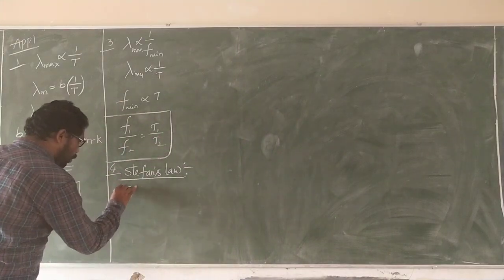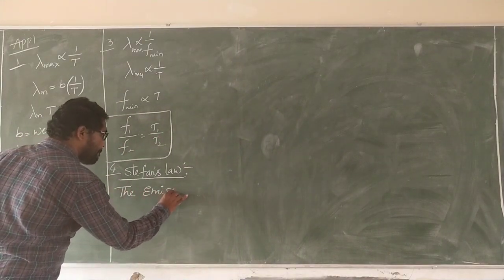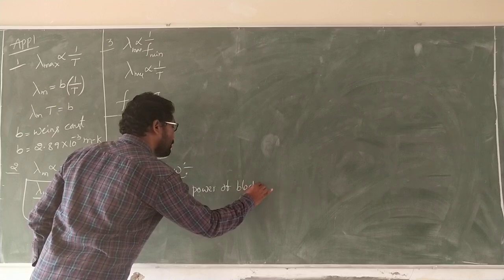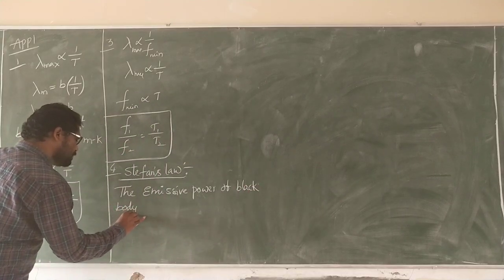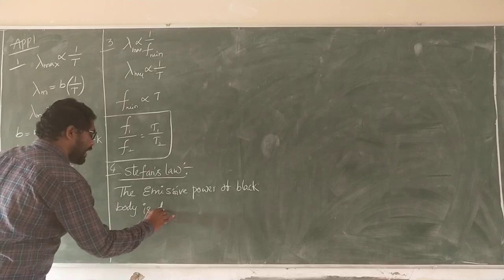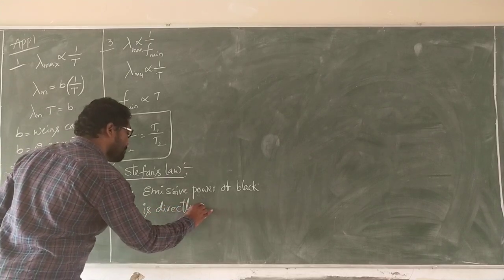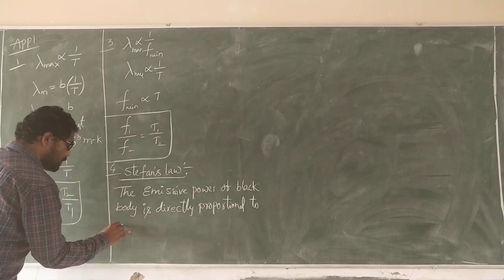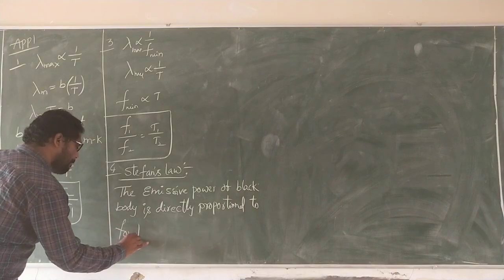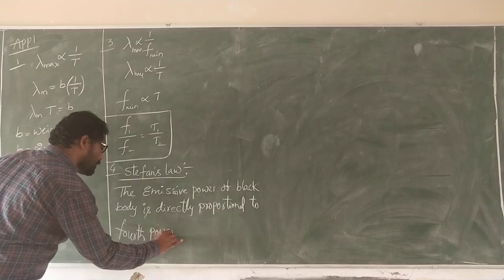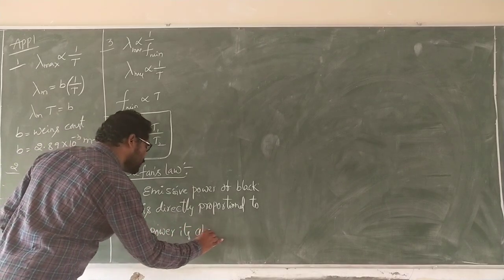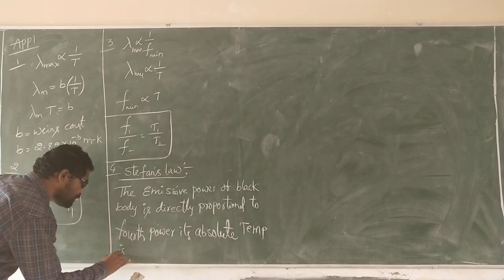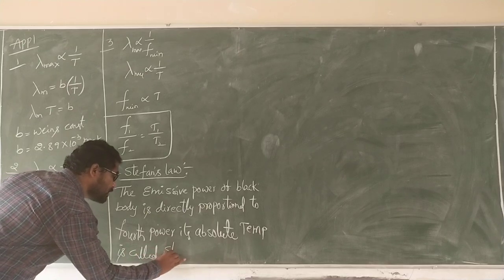The emissive power of a black body is directly proportional to the fourth power of its absolute temperature. This is called Stefan's law.